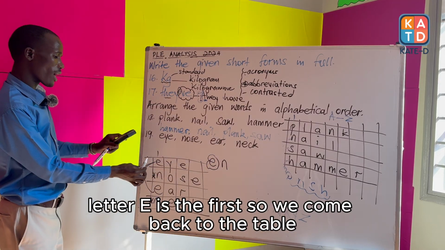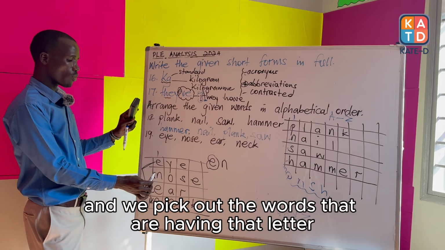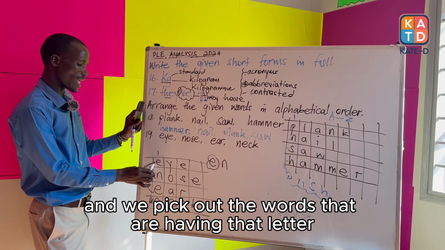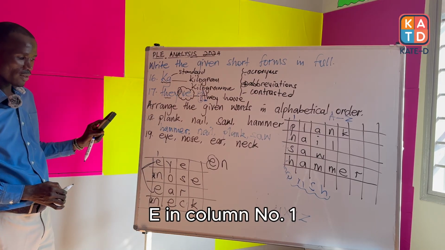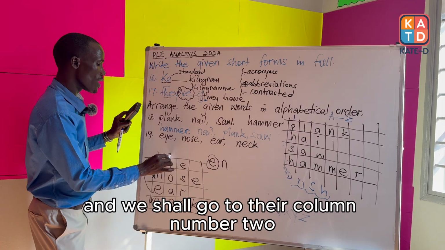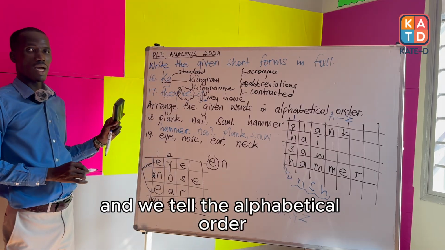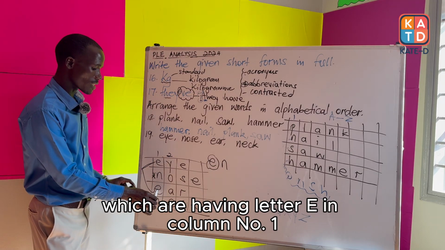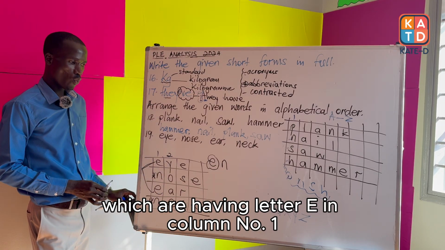So we come back to the table and we pick out the words that are having that letter E in column number 1, and we shall go to their column number 2 and we tell the alphabetical order first for those words which are having letter E in column number 1.